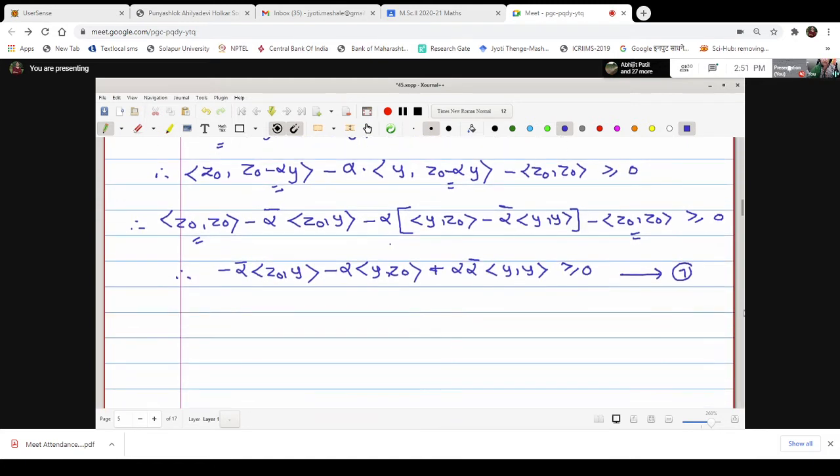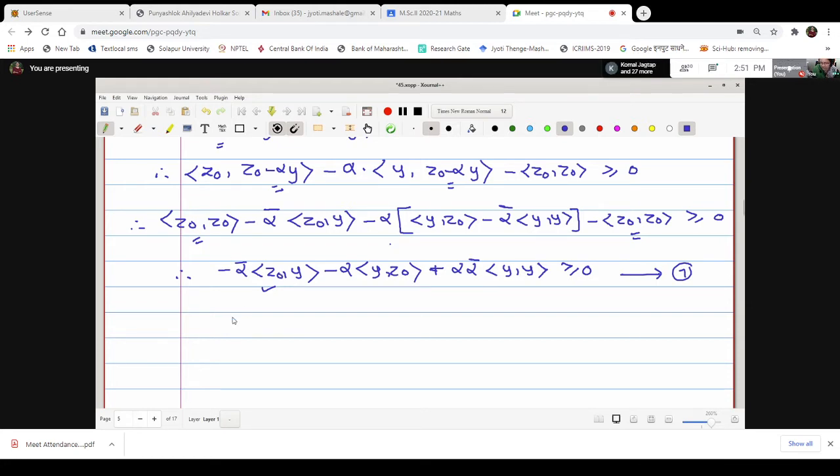Now somehow we have involved the inner product z0 with y, and the aim is to show that this is equal to 0. Now in order to show this, we will make a particular selection of the scalar alpha used. What we have written initially is for all scalars alpha, now for all real and complex numbers. Now we will make the selection for alpha.